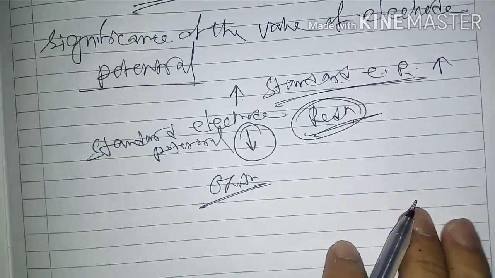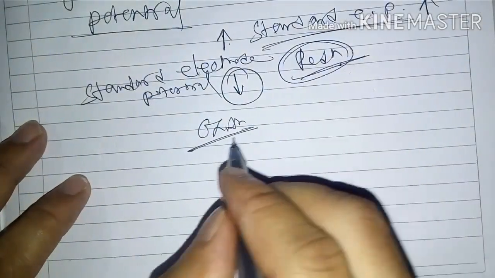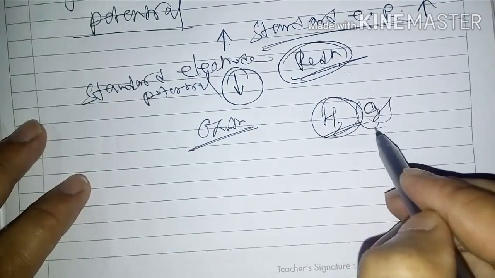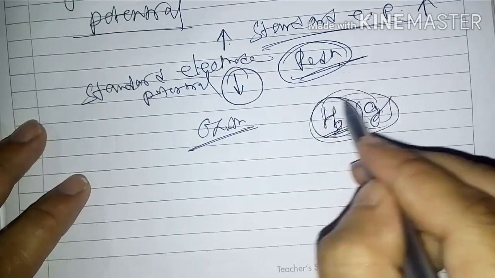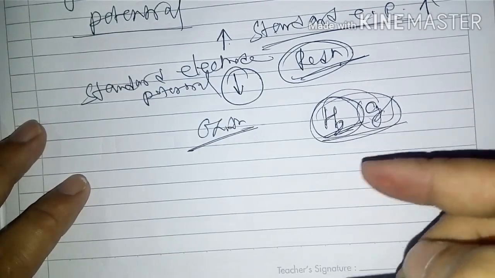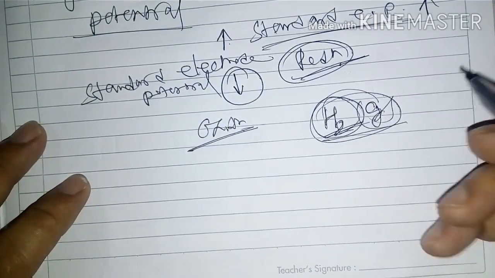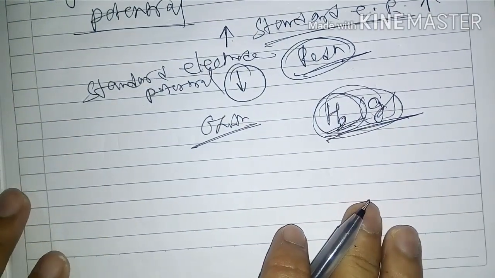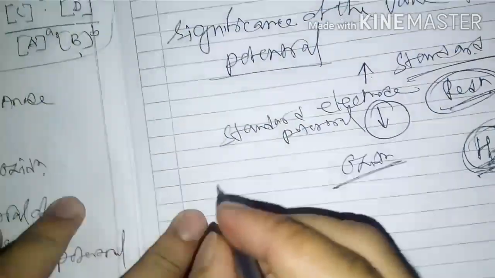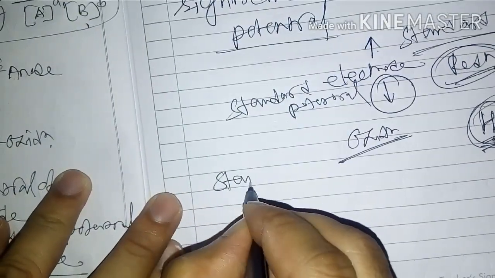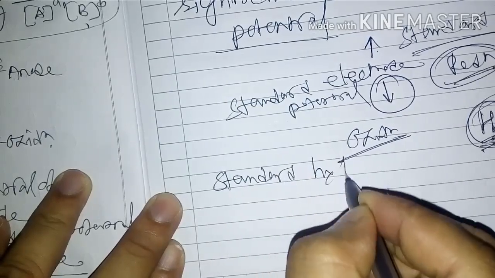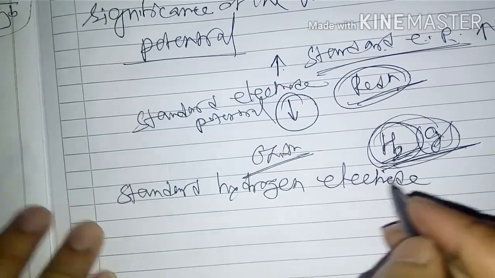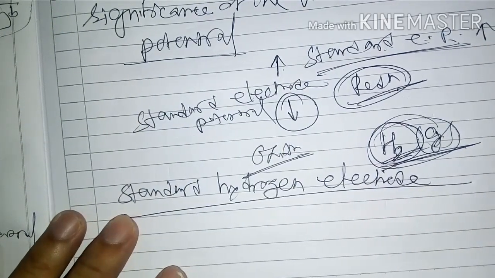Now the standard hydrogen electrode is very, very important, because hydrogen is not an electrode. This is a gas actually. That's why platinum metal is needed. Now the second part is the standard hydrogen electrode.